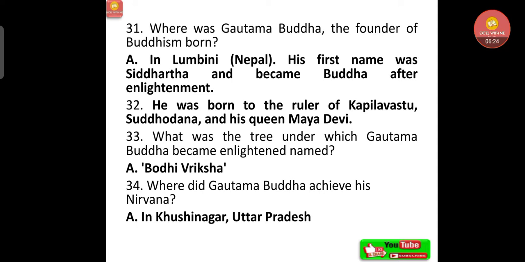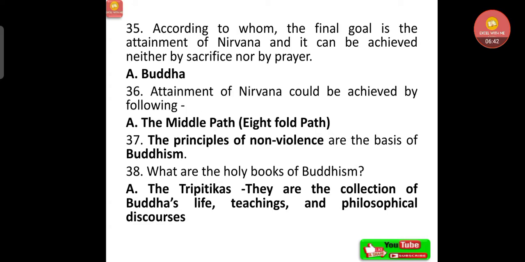He was born to the ruler of Kapilavastu, Suddhodana, and his queen Maya Devi. What was the tree under which Gautama Buddha became enlightened named? That is Bodhi Vriksha. Where did Gautama Buddha achieve his nirvana? In Kushinagar, Uttar Pradesh.